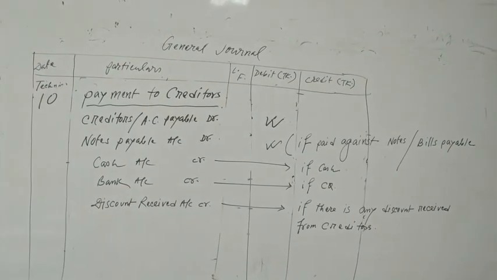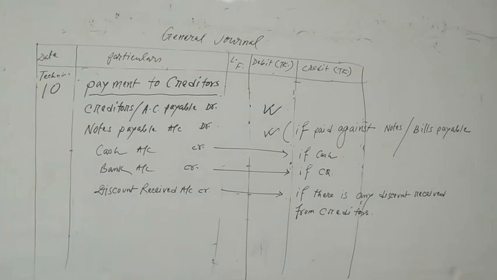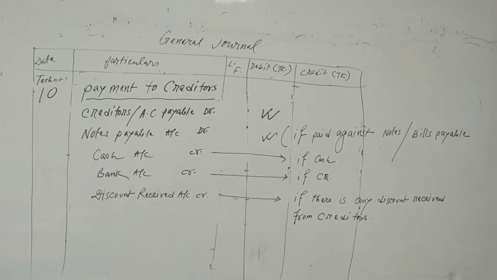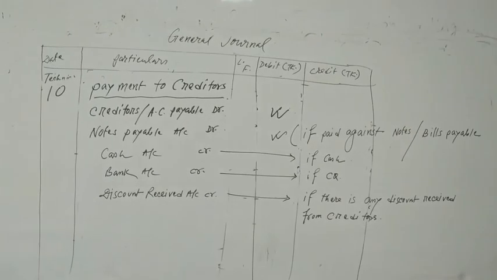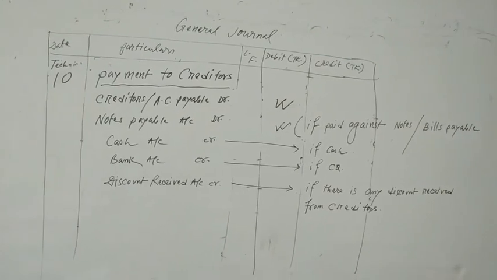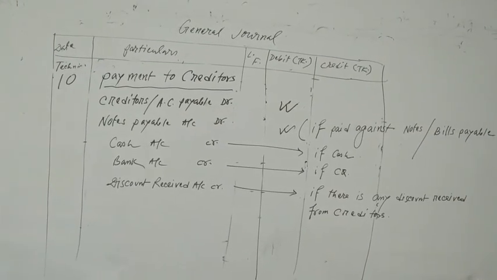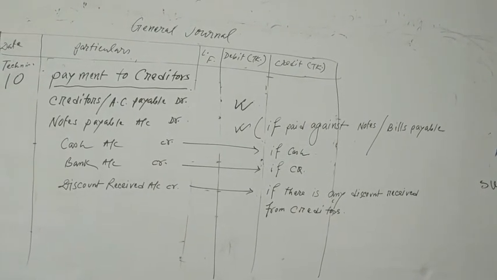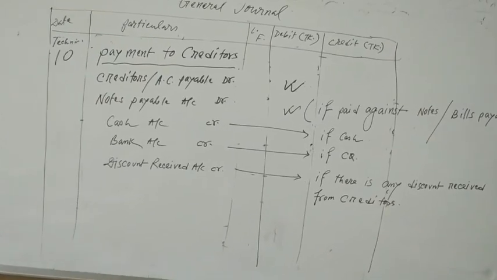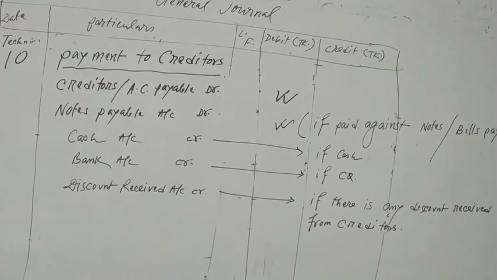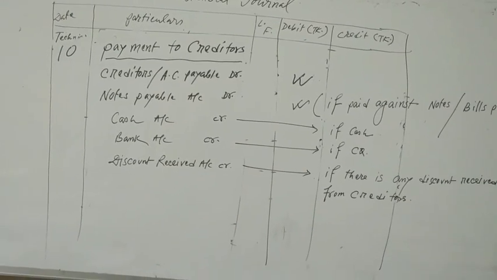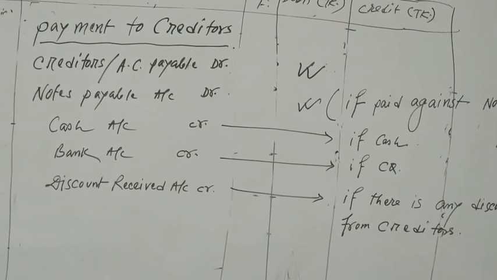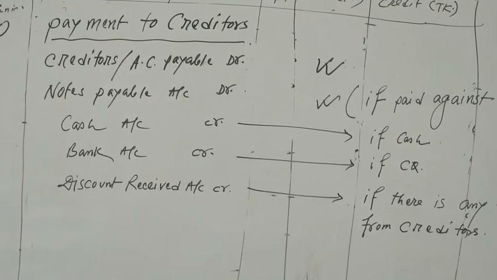Technique number 10. Payments to creditors. Just please observe. Creditors or account payable account debit if you pay to the creditors or account payable, or notes payable account debit if you paid that money against any notes or bills payable. Any one of those two will be the debit. Now credit, it can be cash, it can be bank, and if there is any discount, that discount is your income, so discount receipt account will be credit.